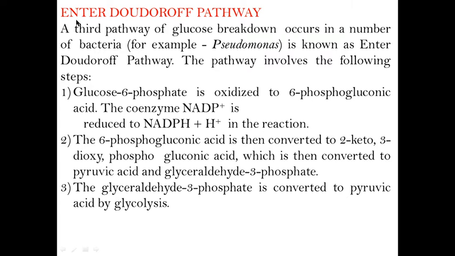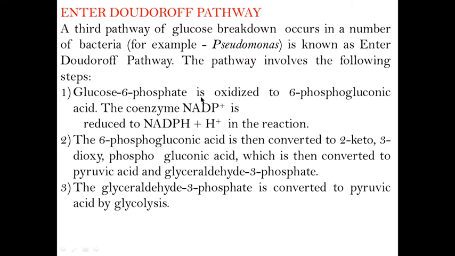Another pathway for breakdown of the glucose molecule is the Entner-Doudoroff pathway. This pathway is not for your study, but as plant physiology students, you should also learn the third pathway of breakdown of glucose. A third pathway of glucose breakdown occurs in a number of bacteria, for example Pseudomonas, and is known as the Entner-Doudoroff pathway. The pathway involves the following steps.